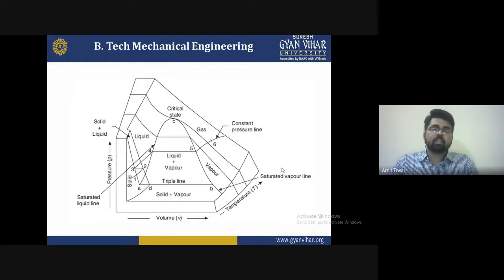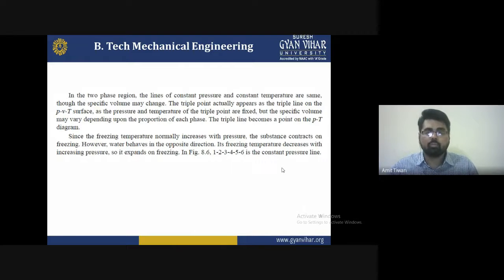So this is basically a phase transformation. At constant pressure it will reach the saturated vapor line, where the vapor line converts as a phase transformation. As you know, in the two-phase region, the lines of constant pressure and constant temperature are the same, though the specific volume may change.